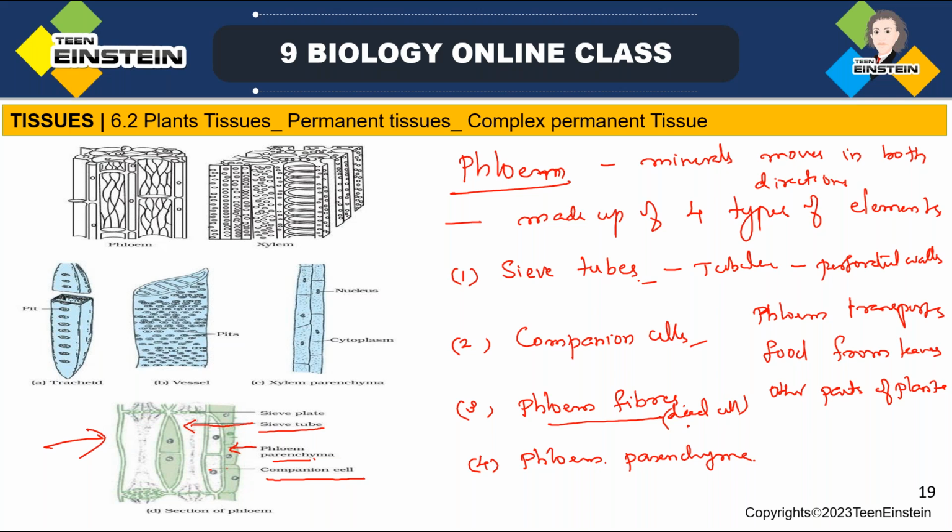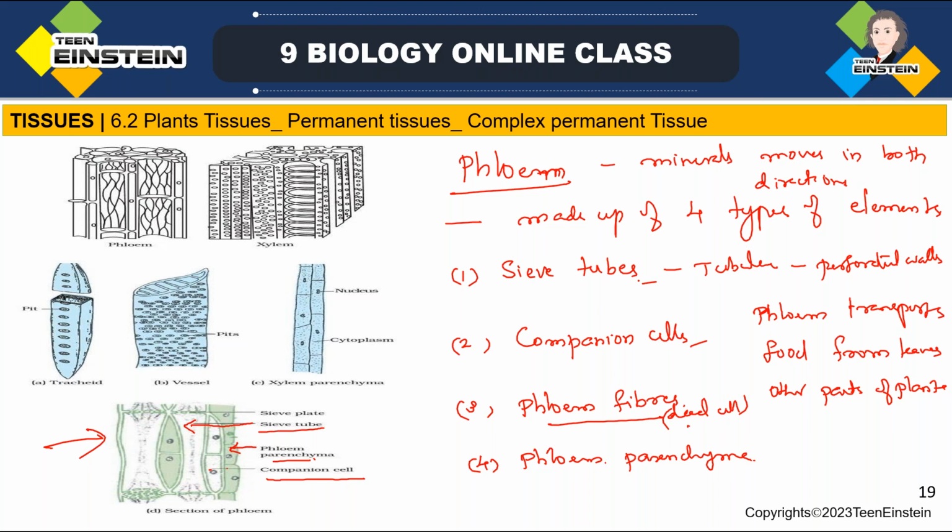Meristematic tissue we divided based on position: apical meristem, lateral meristem, and intercalary meristem. Permanent tissue in plants is divided into simple permanent tissue: parenchyma, collenchyma, and sclerenchyma.